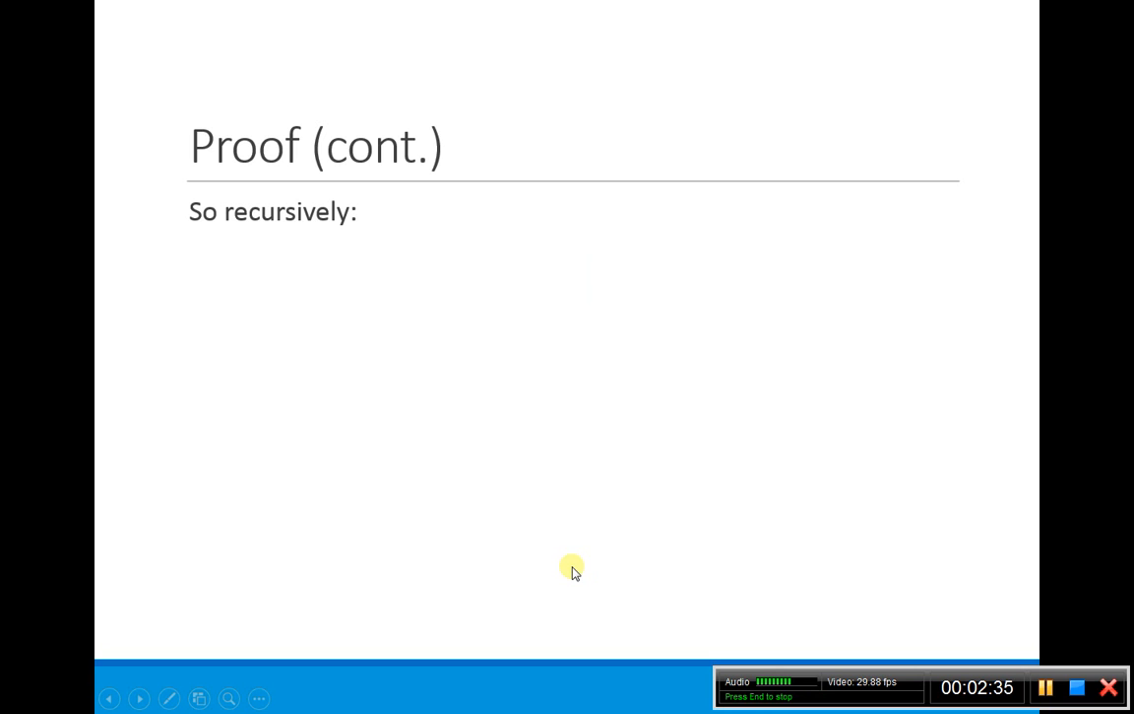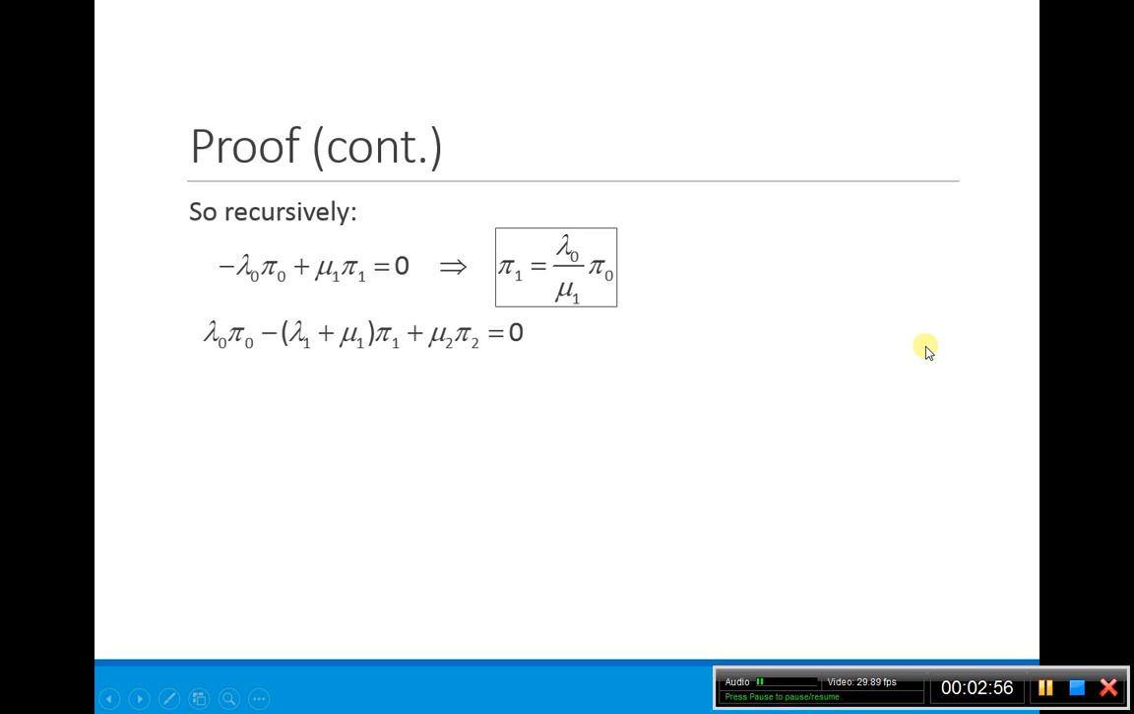So what we can do is we can look at each equation, and we can do this recursively. So here, if we look at this equation, and we're solving for pi 1, so we're trying to get everything in terms of pi 0, then pi 1 is simply equal to lambda 0 over mu 1 times pi 0. So eventually we're going to be able to get rid of pi 0, but right now we're going to put everything in terms of pi 0. So this was our second equation that we had.